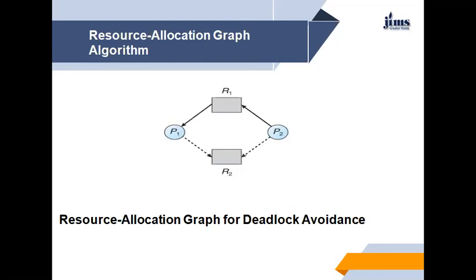Note that we check for safety by using a cycle detection algorithm. An algorithm for detecting a cycle requires an order of n squared operations, where n is the number of processes in the system. If no cycle exists, then the allocation of the resources will leave the system in a safe state.